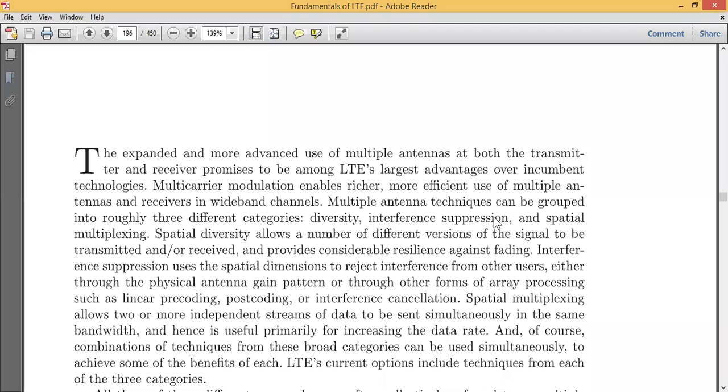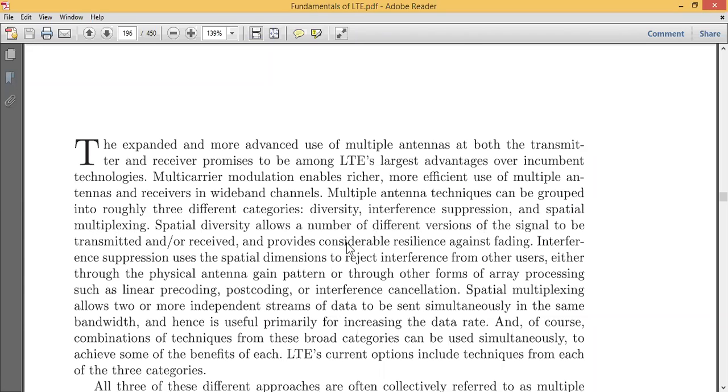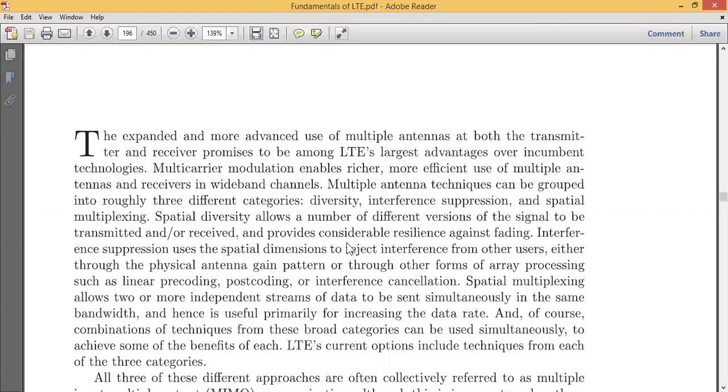Then the multiple antenna techniques can be grouped into 3 different categories. If you want to apply the concept of multiple antennas, then you need to go for some categorization of your multiple antenna techniques. Basically we have 3 different types of techniques in multiple antenna: that is diversity, interference suppression, and then spatial multiplexing. So these are the 3 very basic multiple antenna techniques. Then what do you mean by spatial diversity and interference suppression? Let us see this one by one, how these 3 different techniques can help us make my communication more simple and more efficient.